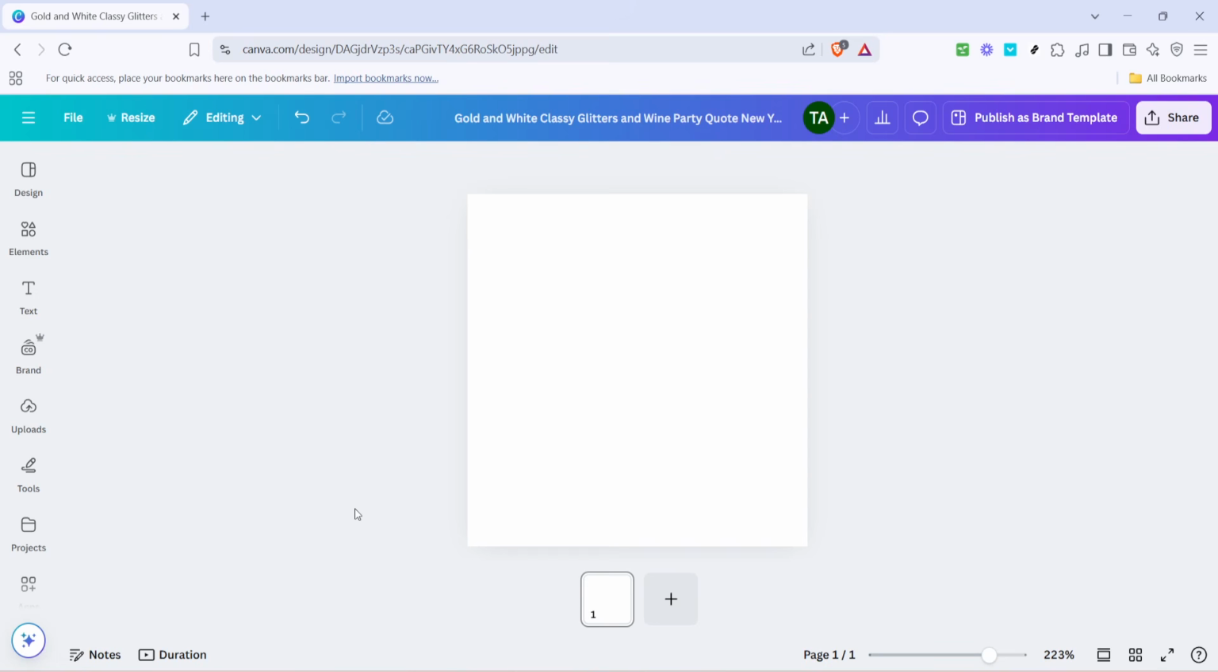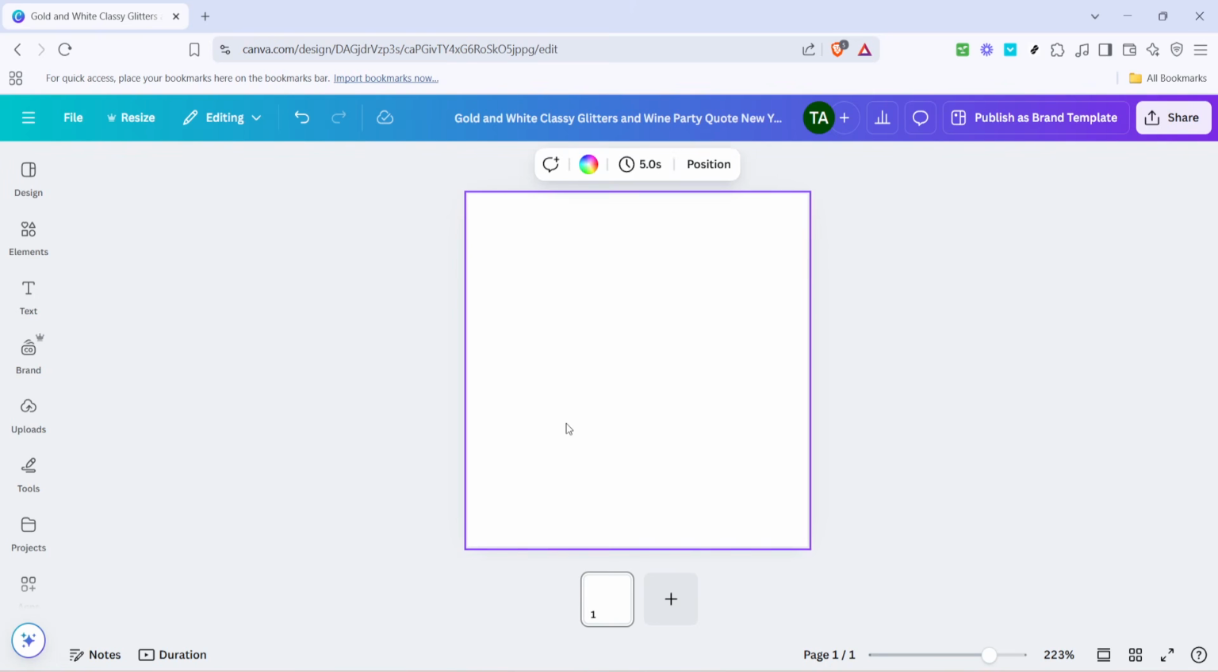To get started, open your Canva project and click on the background of the design you're working on. This is important because the background is the base layer where you will be applying your color combinations. By selecting the background first, you ensure that any changes you make will directly affect this layer.